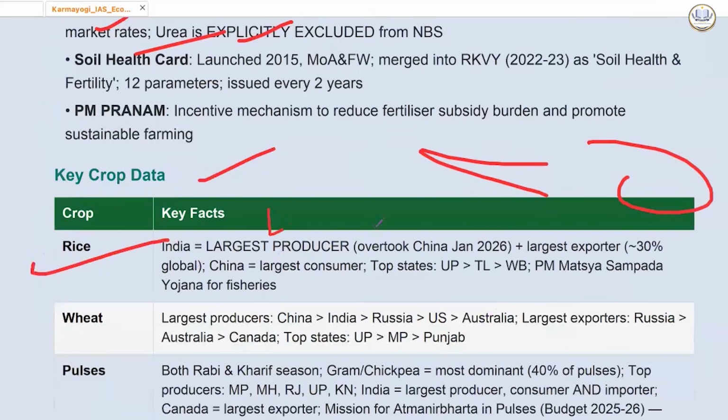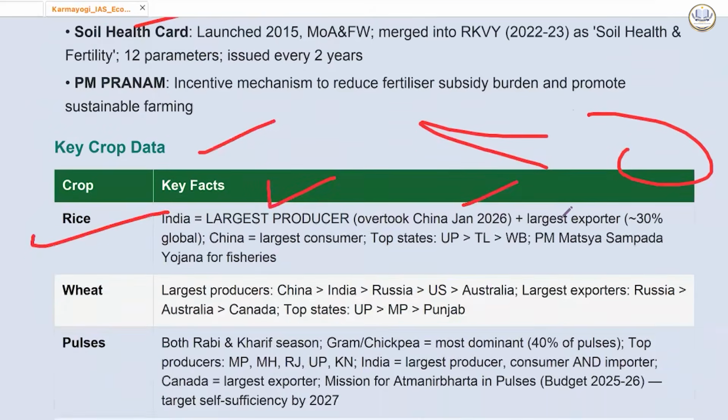Rice: India is the largest producer, overtook China in January 2026. Largest exporter, 30% of global produce. China is the largest consumer. Among top states, UP is number 1. Okay, we have Telangana and West Bengal also in the ranking. PM Matsya Sampada Yojana for fisheries. These all things you need to know.